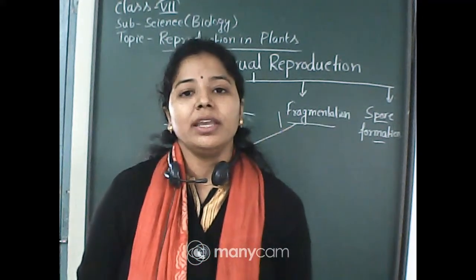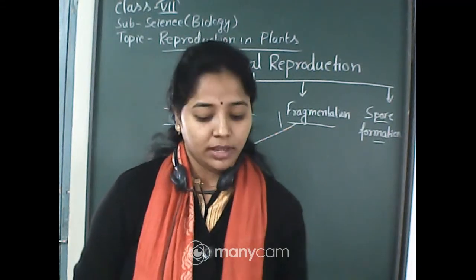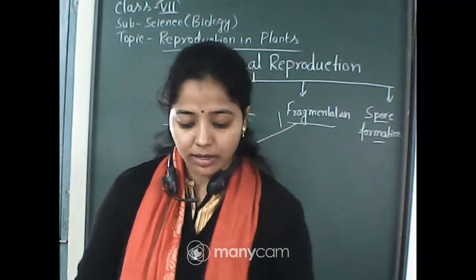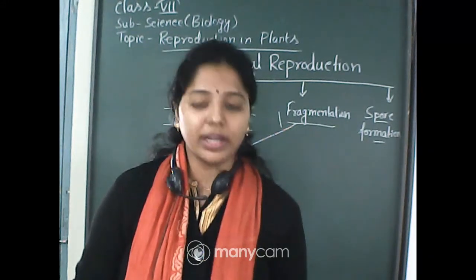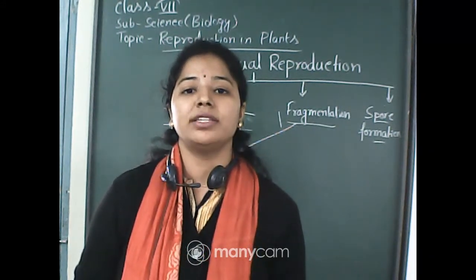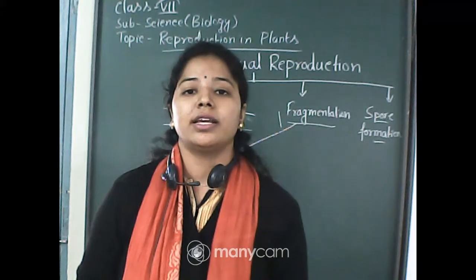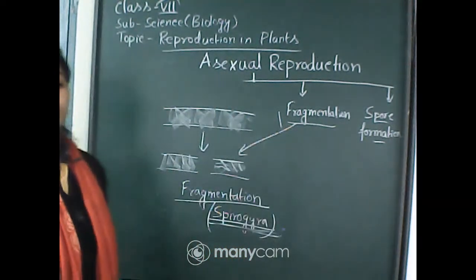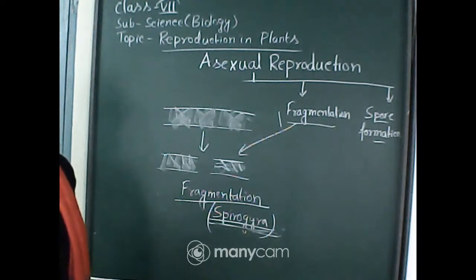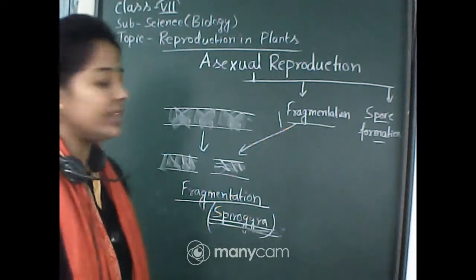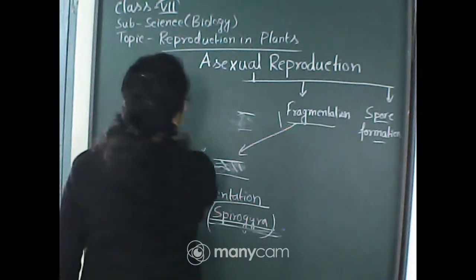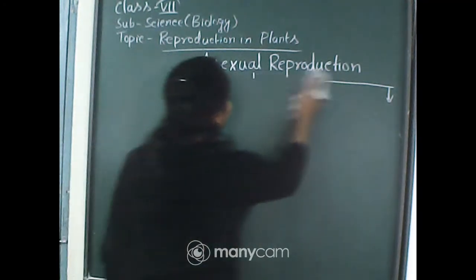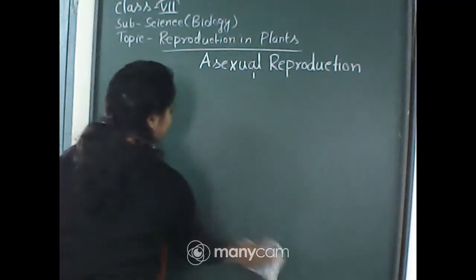And if we cut them, if we fragment them, they can easily grow into a new structure. So here we have seen what fragmentation is, that is another mode of asexual reproduction. Now I will discuss spore formation. I am rubbing this portion and proceeding towards spore formation.